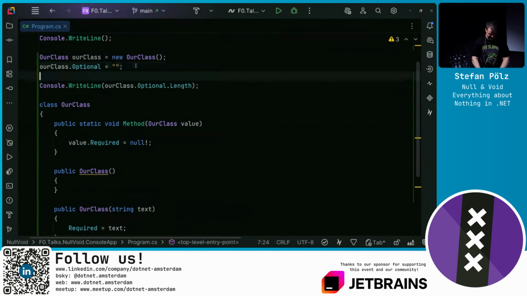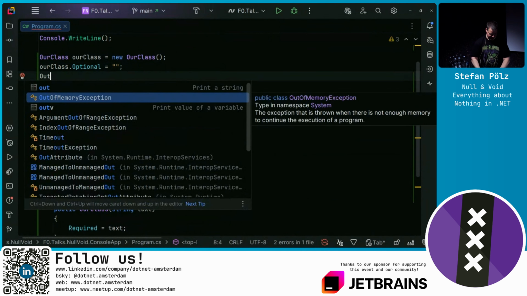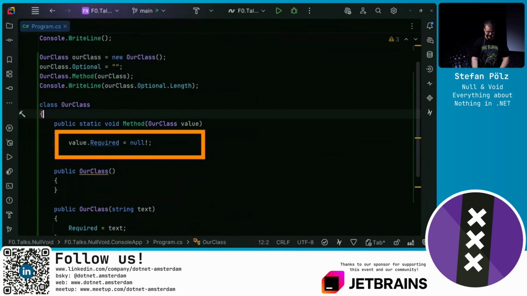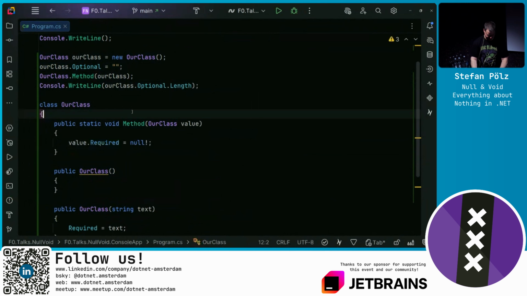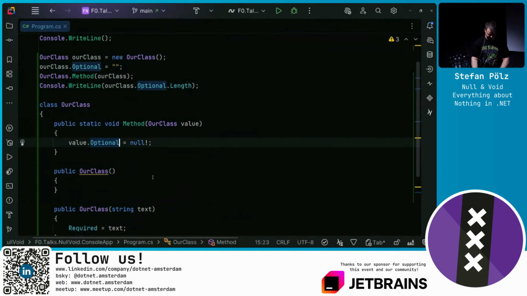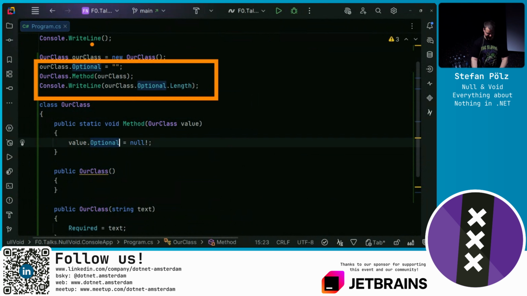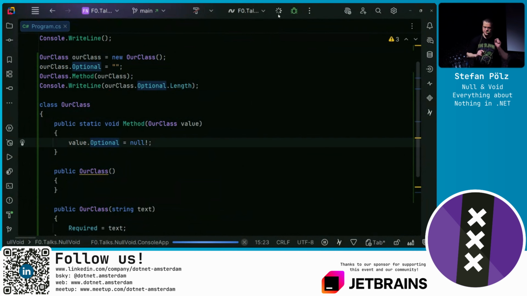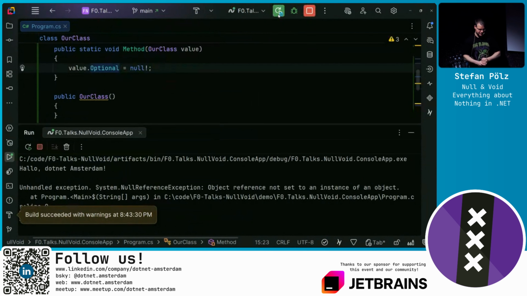And now call this method, our class .method. We pass in this instance. And although we do set it here to null, we don't actually, the optional, right? We should set the optional to null. The static flow analysis does not understand, because it's not dynamic, that this instance is passed here, set to null, and then accessed here.